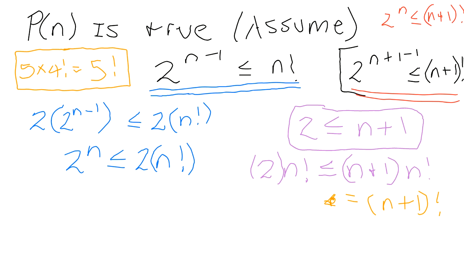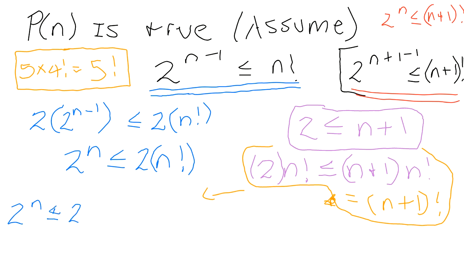So if you use this bit of information right here, and go back to this next step now, follow me carefully. On the left, you see we have 2 times n factorial. So watch me now, I'm going to write everything in one line. That means that 2 to the n is less than or equal to 2 times n factorial, which is less than or equal to n plus 1 factorial.